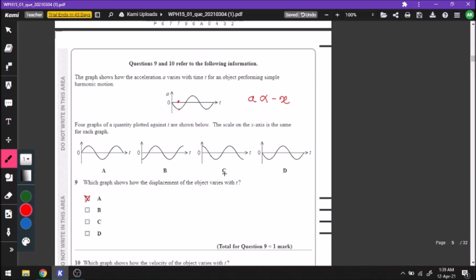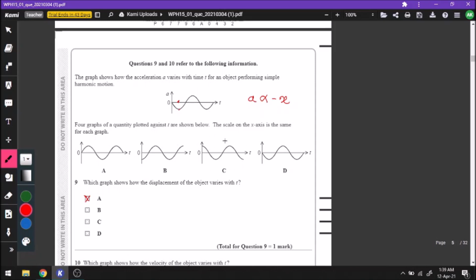For number 10, there is another way of looking at it. We know that the acceleration time graph is the gradient of the velocity time graph. So you analyze from all these four shapes which will give you the acceleration time graph when you differentiate with respect to time.